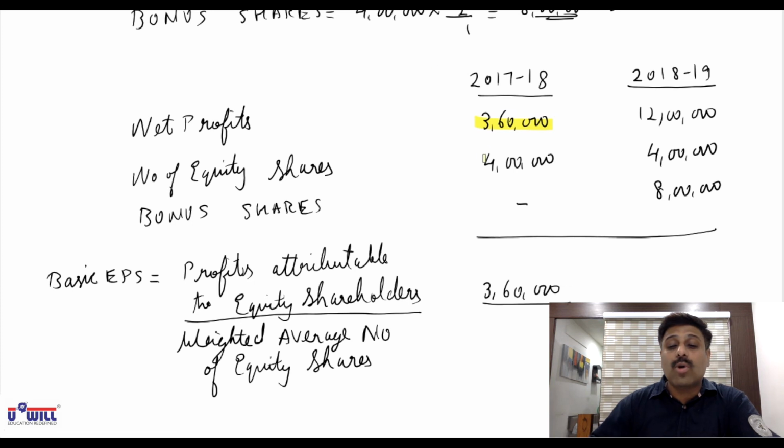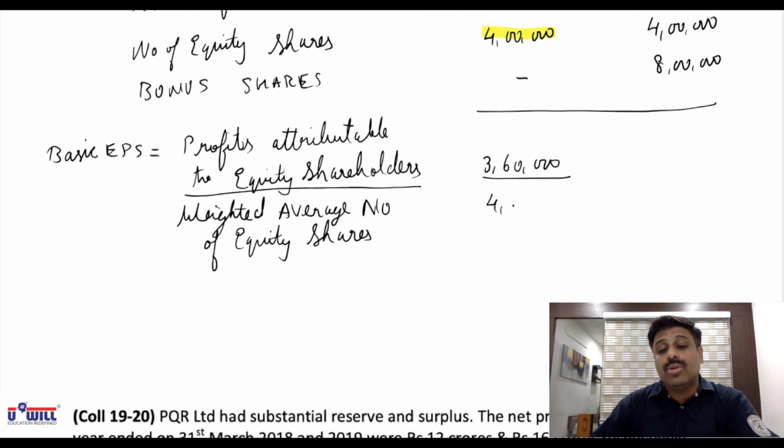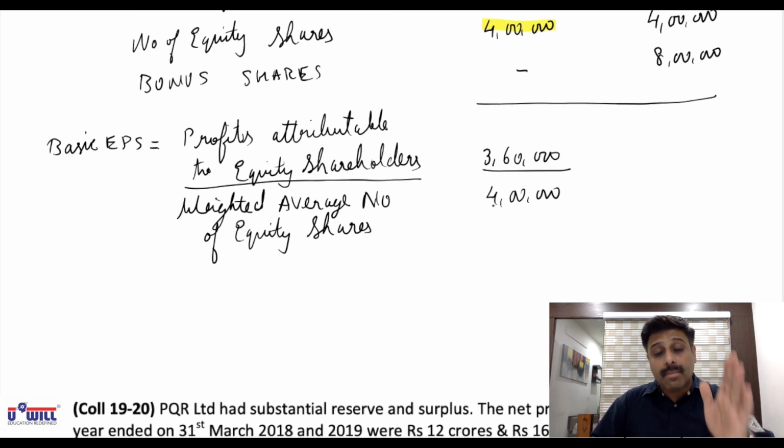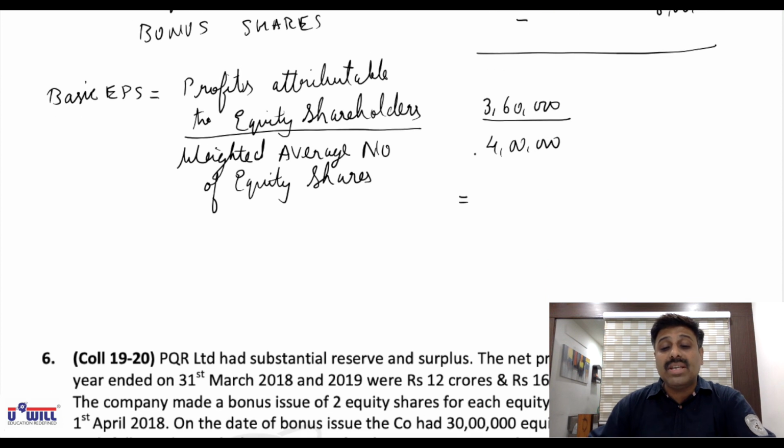You all can see 4 lakhs. So write 4 lakhs. Now you may ask that I said to you to include bonus shares also, but initially you find without the bonus shares. As I said, I want to explain you the logic why bonus shares should be included from the first year reported. But initially you find without the bonus shares. What do you get? 3,60,000 divided by 4 lakhs is 0.9 rupees. 0.9 is the EPS of that year if you don't include bonus shares.